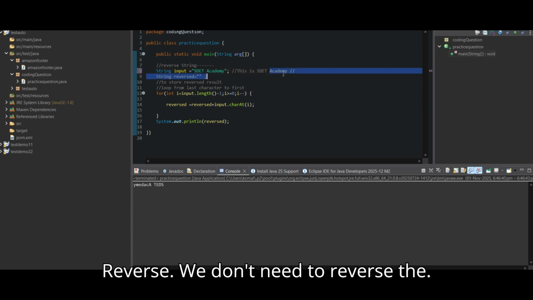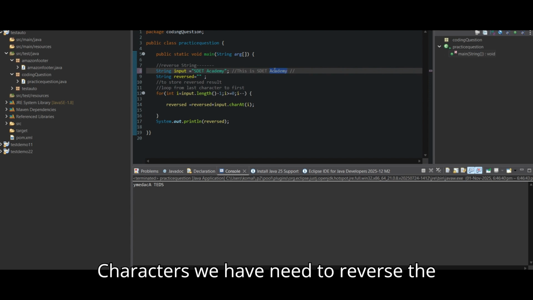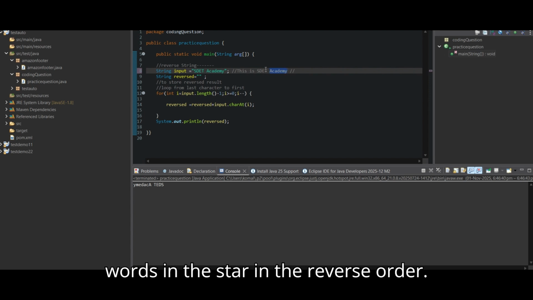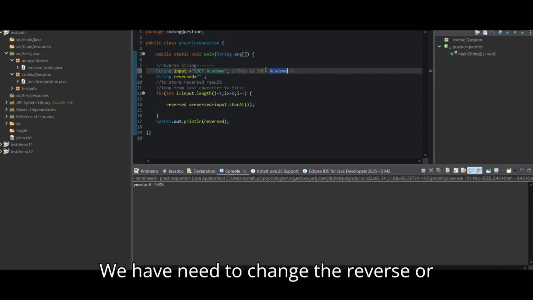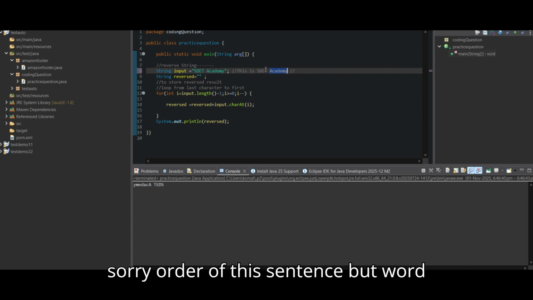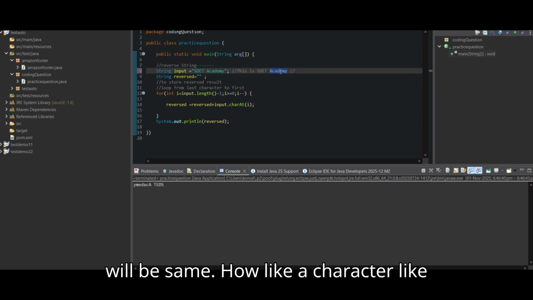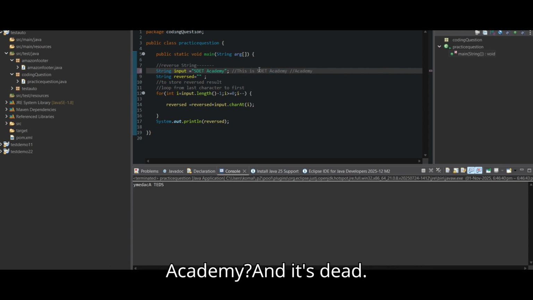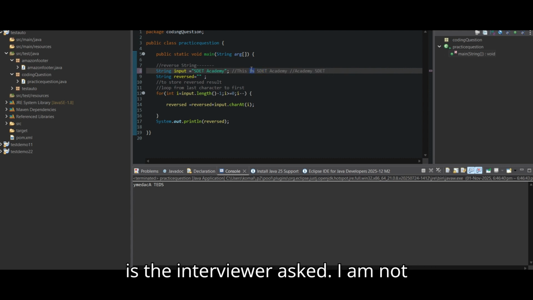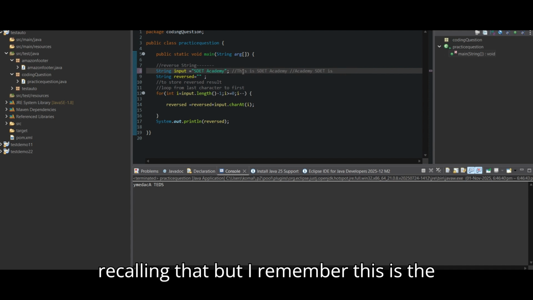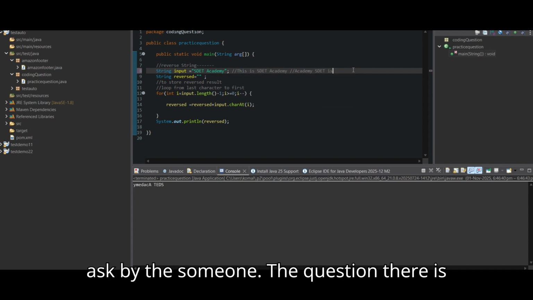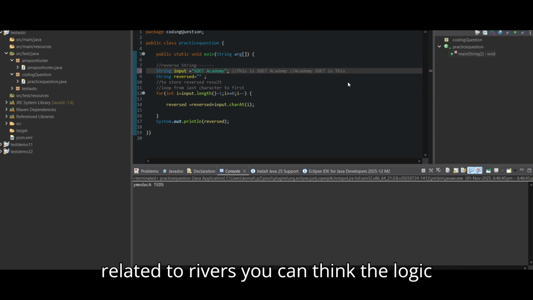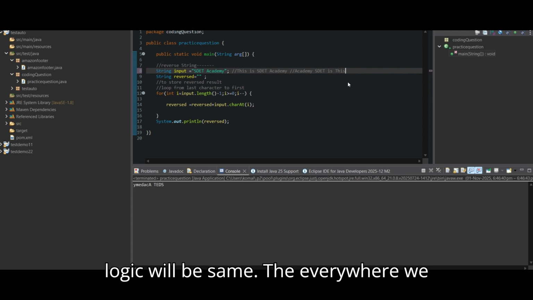We don't need to reverse the characters, we need to reverse the words in the sentence, in a different reverse order. We need to change the order of this sentence, but the words will be the same. This is the question I remember being asked by an interviewer. I am not recalling exactly, but I remember someone asked this question. There are so many scenarios related to reverse, and you can think the logic will be the same everywhere.